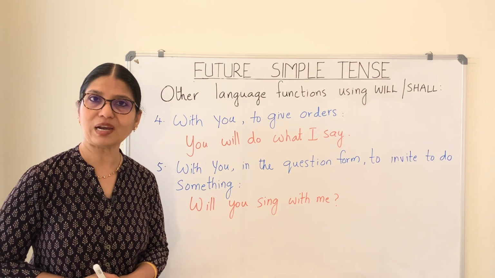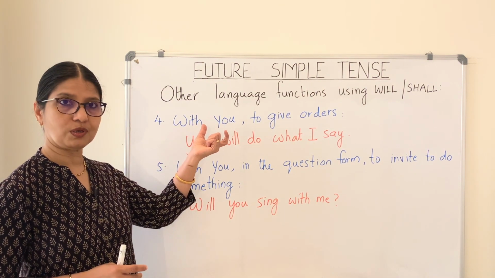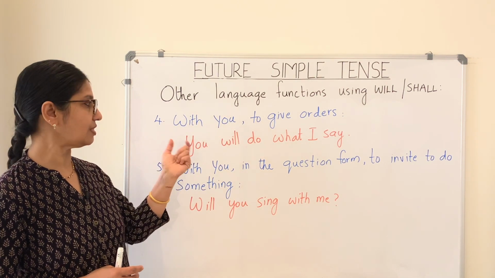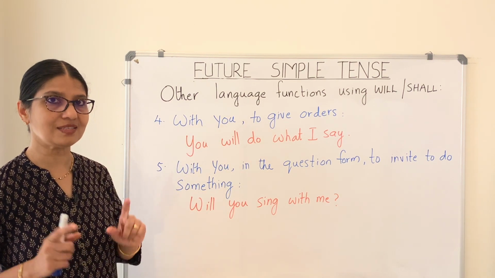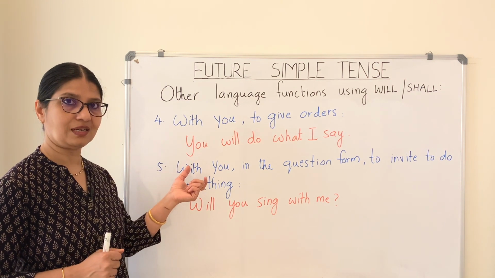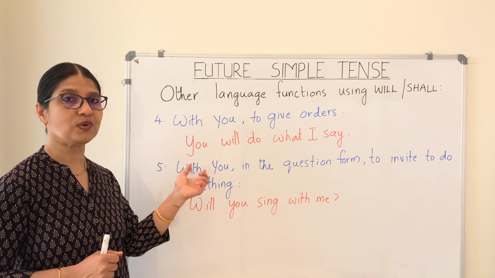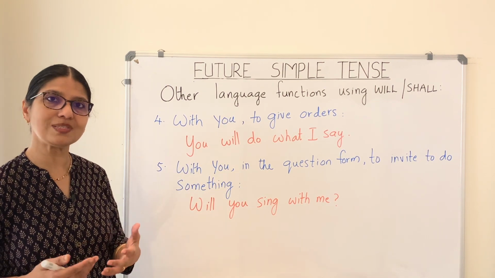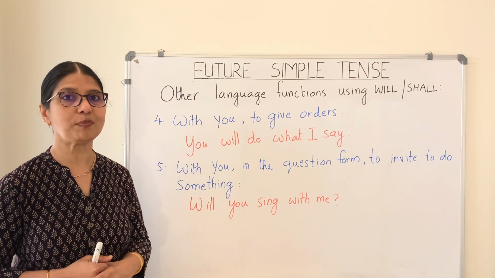There are a few more language functions possible here. So with you, we can use will in order to give orders. So here is an example. You will do what I say. That is giving orders. And with you again, in the interrogative form or in the question form, we use will in order to give an invitation, that is to invite somebody to do something. So here is the example. Will you sing with me?